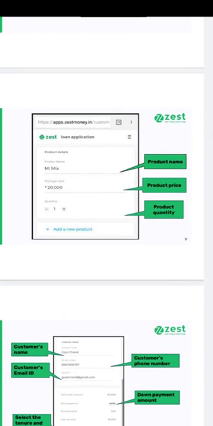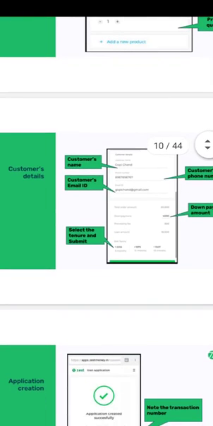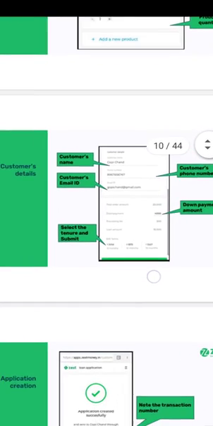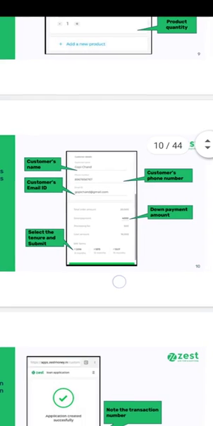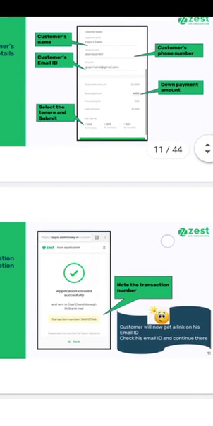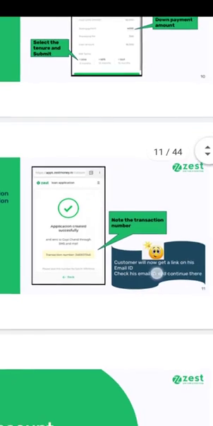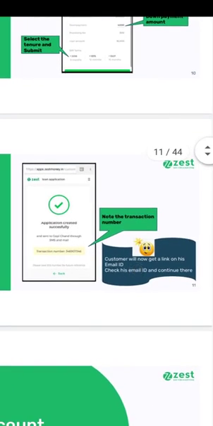First of all, product name, product price, product quantity, and then the customer details: customer's name, phone number, email ID, down payment amount, and then select the tenure and submit. Then you will get a transaction number. You have to note the transaction number for further proceedings. Now our application is created successfully.